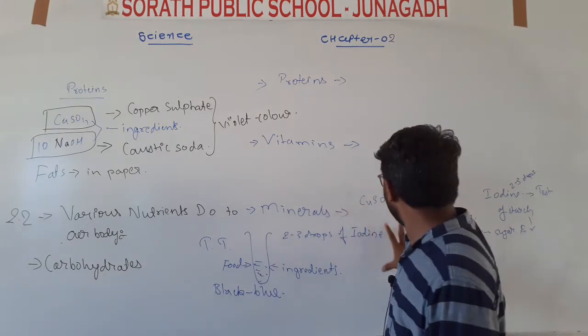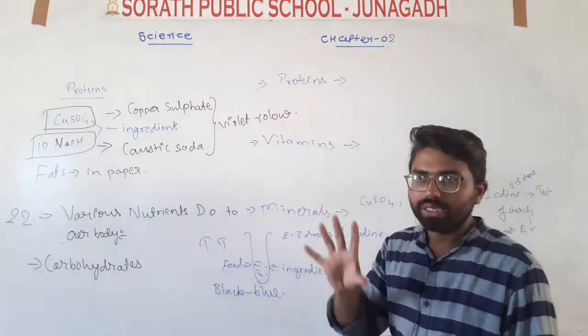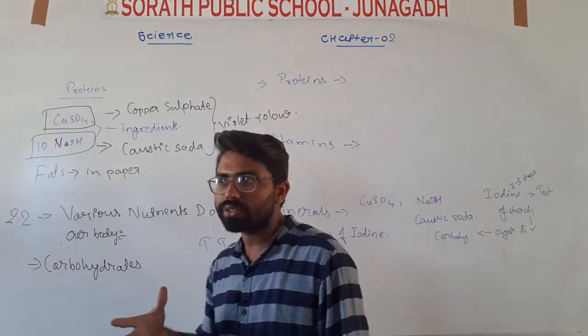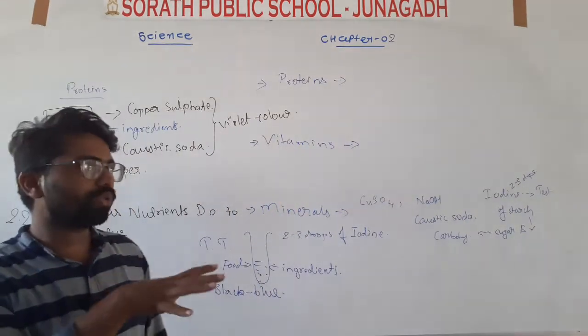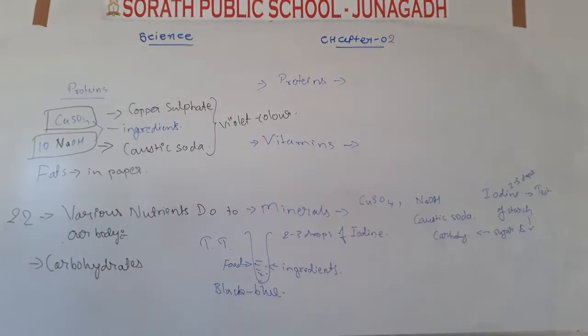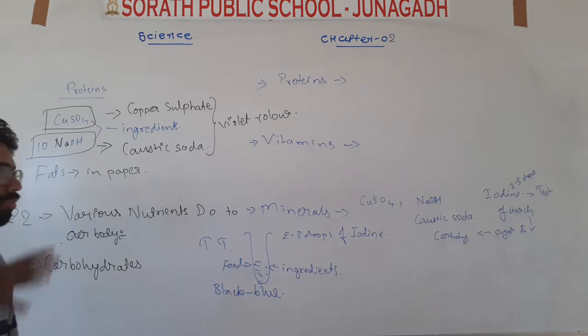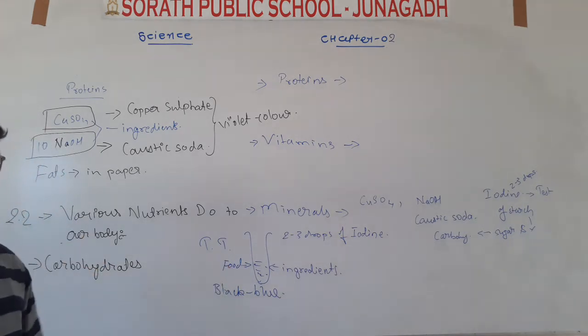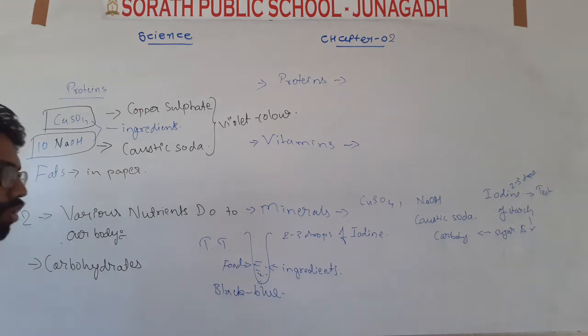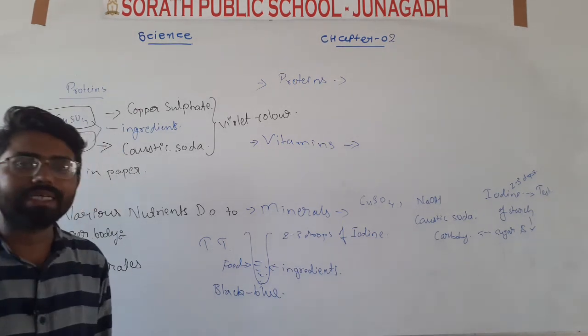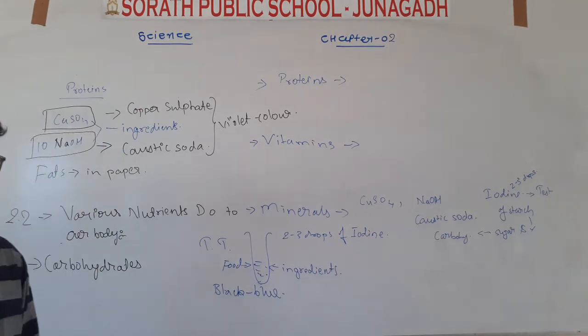The first test was of carbohydrates. In that you have to take the food ingredients and put just 2 to 3 drops of iodine. While putting 2 to 3 drops of iodine in it, you will see the color change black to blue, and that color indicates this food contains carbohydrates.